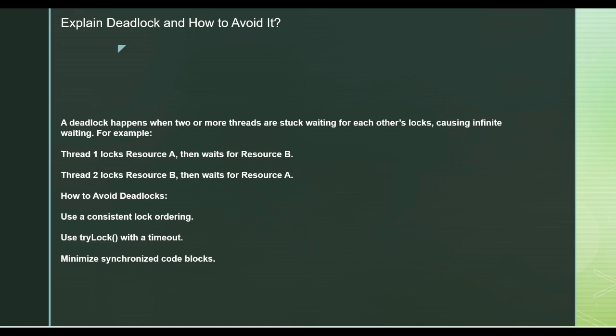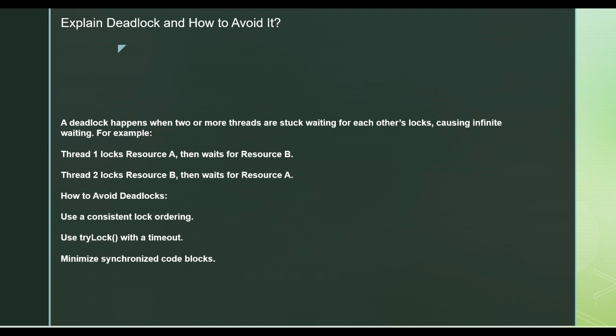Let's say thread 1 locks resource A, but then waits on resource B. Now thread 2 has acquired a lock on resource B, but it is waiting for thread 1 to release resource A.